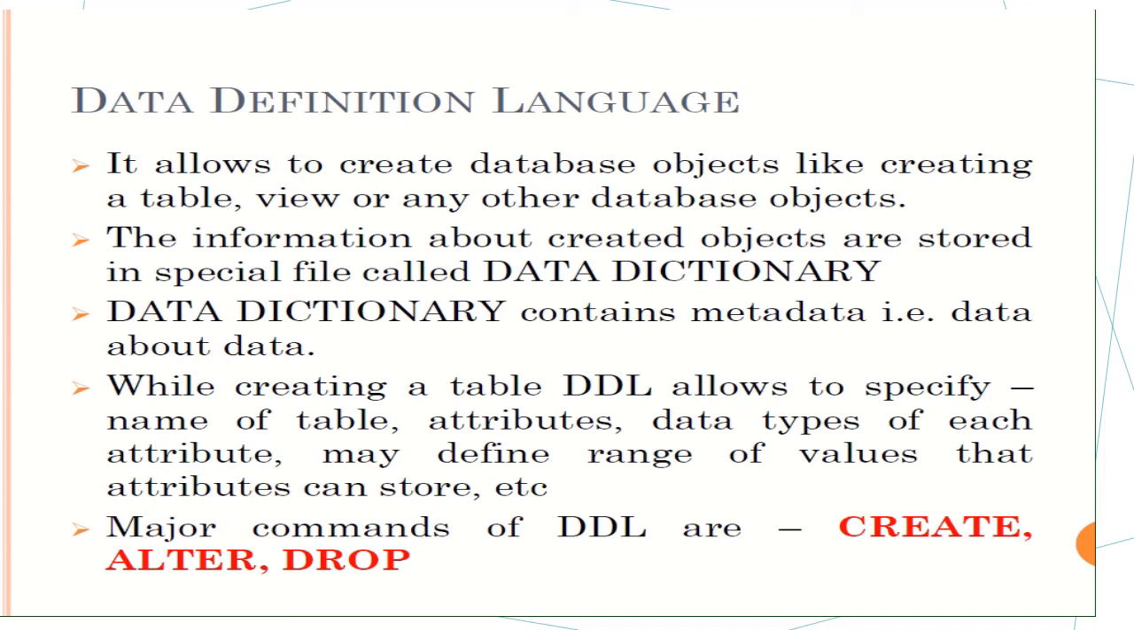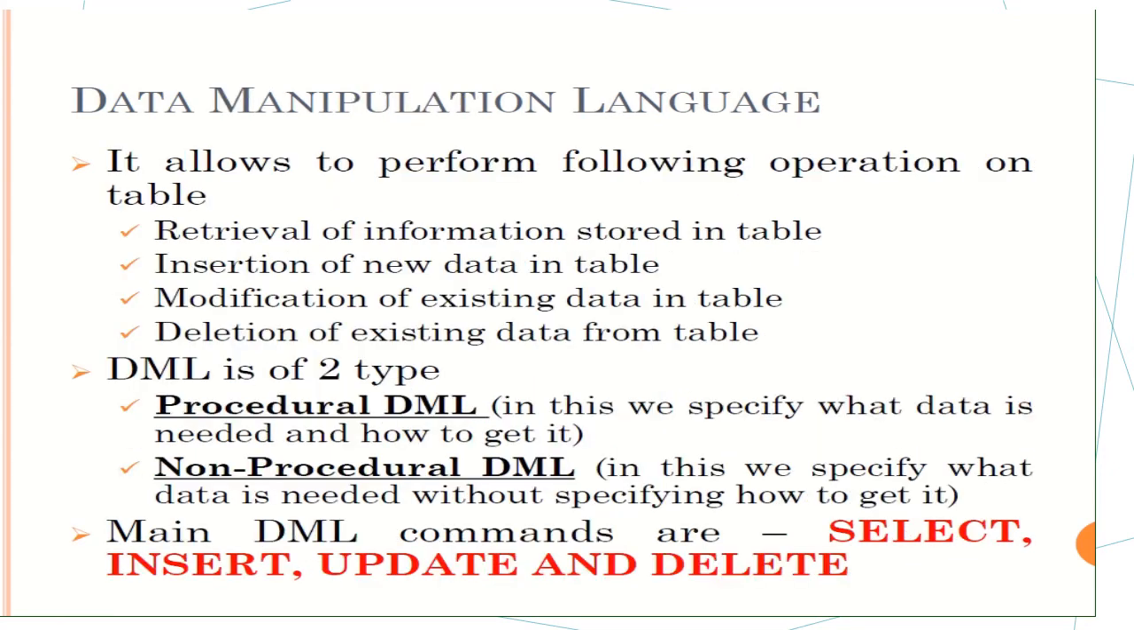First is data definition language. It allows us to create database objects like creating a table, view, or any other database objects. The information about created objects is stored in a special file called the data dictionary. The data dictionary contains metadata, that is, data about data. While creating a table, DDL allows us to specify the name of the table, attributes, and data types. The major commands of DDL are create, alter, and drop.